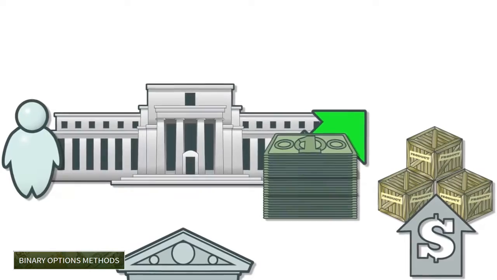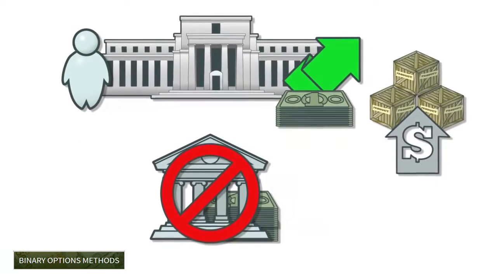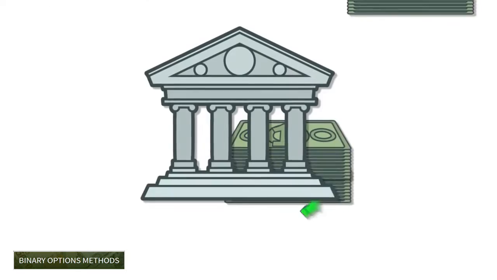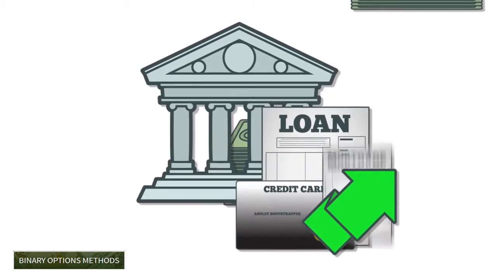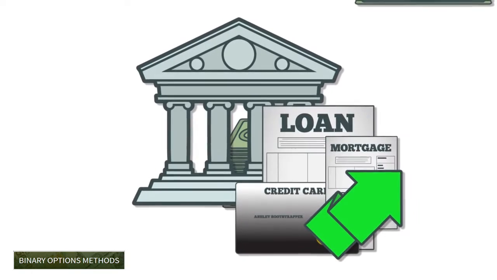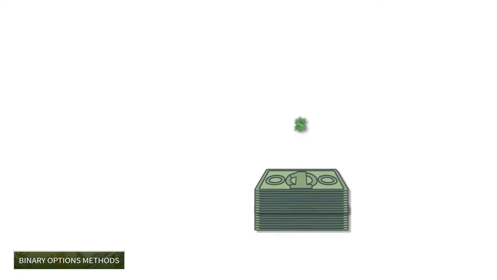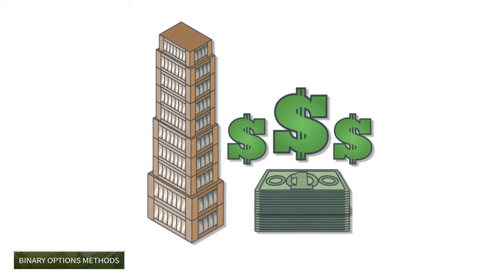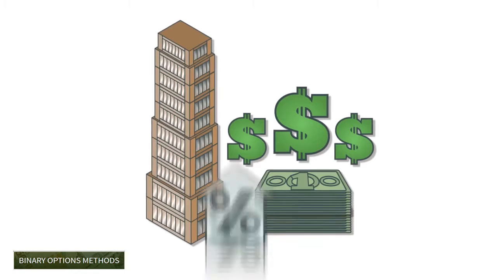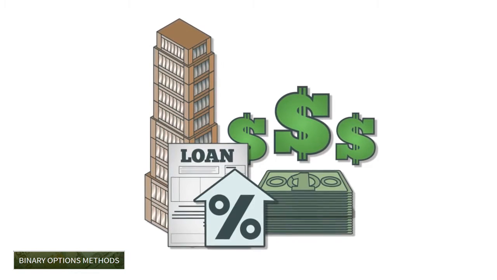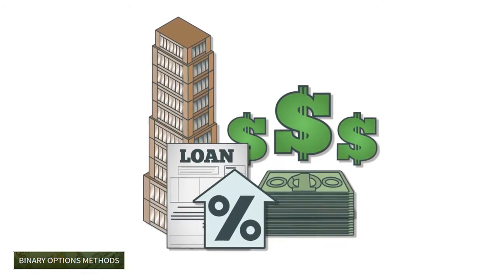A ripple effect ensues when banks don't borrow as much from the Fed. It starts with banks increasing loan, credit card, and mortgage rates. Consumers have less money to spend, so businesses see smaller revenues. Borrowing also becomes more expensive for businesses. They don't borrow as much and must pay extra interest on their loans. They spend less, causing profits and growth rates to fall.